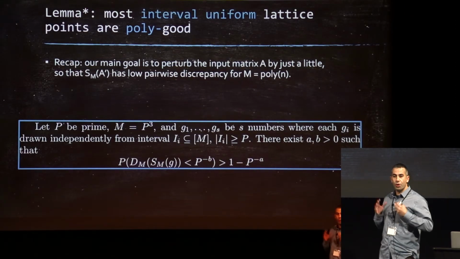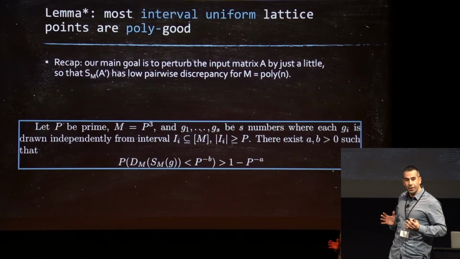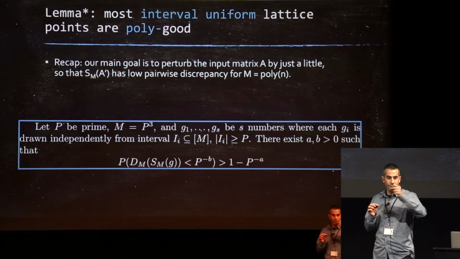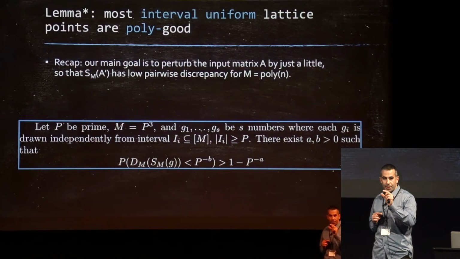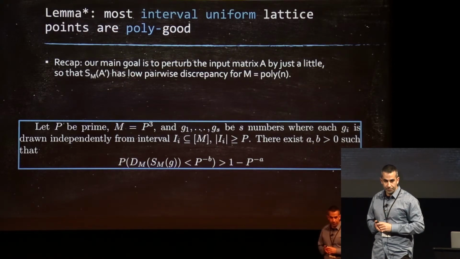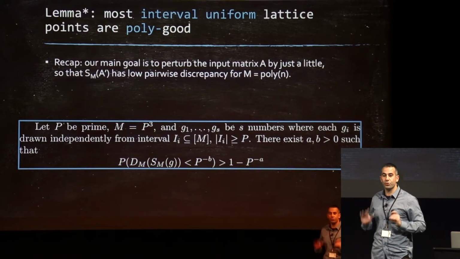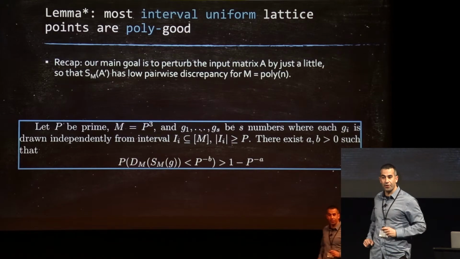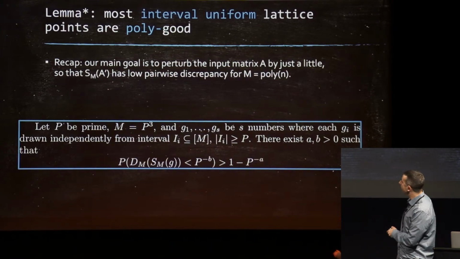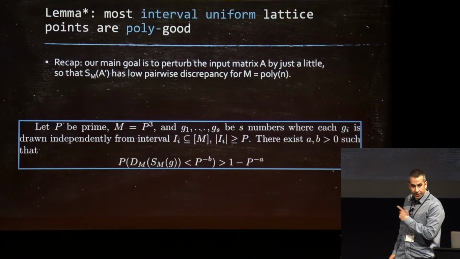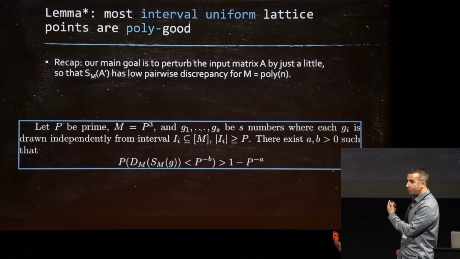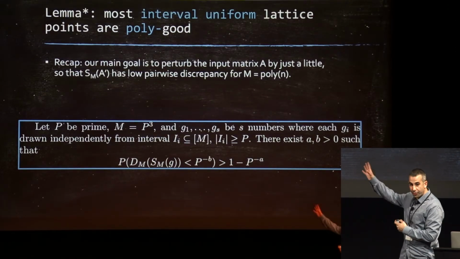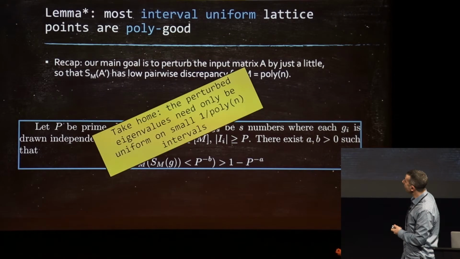What we show is that to achieve low discrepancy, you don't need your initial points to be uniform on the entire 0-1 grid. They can be uniform and independent on very, very small intervals, so long as they're not too small, not exponentially small. Inverse polynomial small is OK. And we still get that the discrepancy of a typical sequence is pretty low. So we use this lemma that we've shown in the theory of low discrepancy sequences.